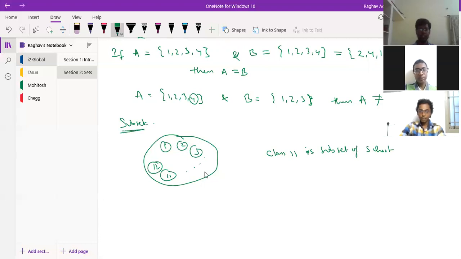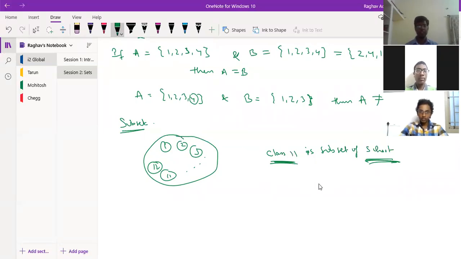I hope you understand. Basically, this 11 is also a set. It's not that this is an element. This is also a set, and school is also a set. But school is a set where there are a lot of classes. But class 11 is only one class, which has some students. So if some student belongs to class 11, that student or that element will also belong to school. But the other way around may not be true.